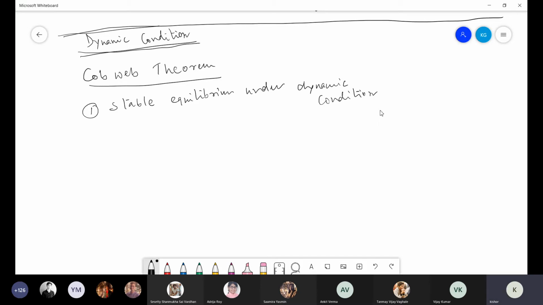You will get this stable equilibrium under dynamic condition when slope of demand curve is less than slope of supply curve.